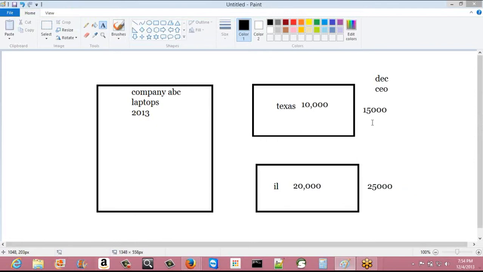So that is the importance of the data. If you don't have any data, in this example, company ABC's CEO, if he did not have any numbers for the sold laptops, it will be difficult for him to come up with the numbers for the future.